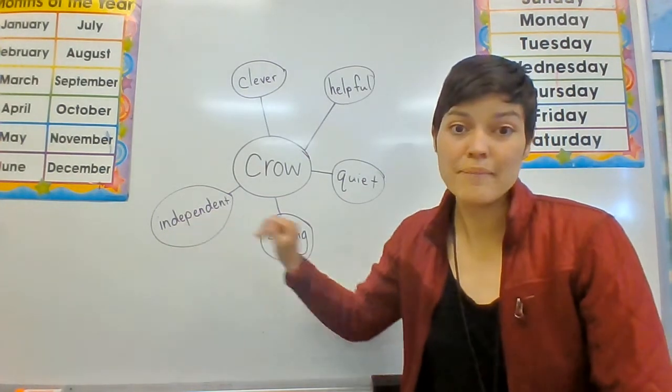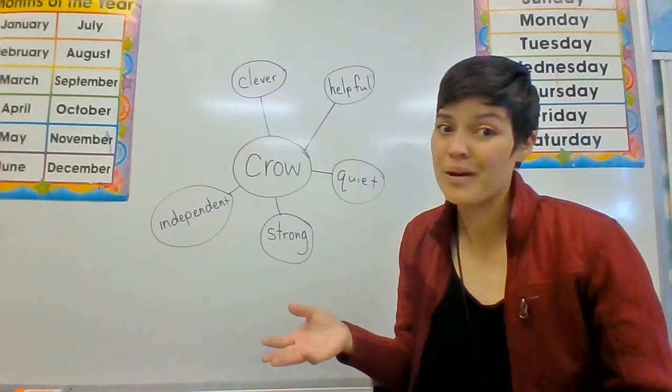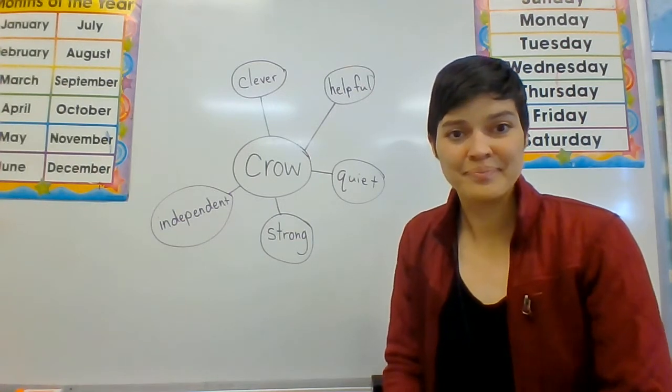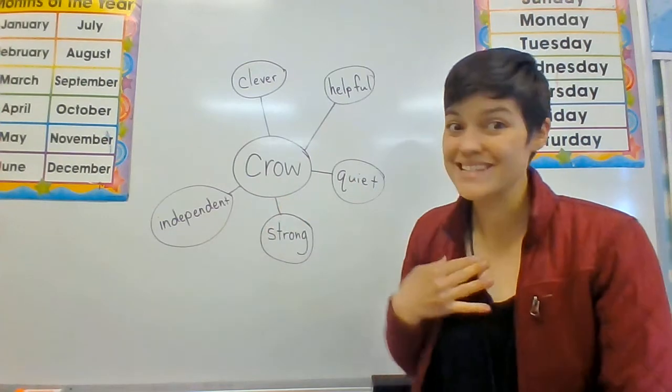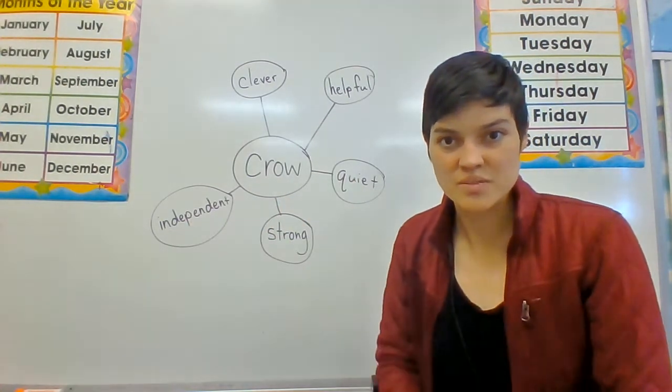And lastly, I think he was very independent. That means he could do it all by himself. Did anybody help him in the story? No, so Crow solved his own problem. So that tells me that he is an independent character.